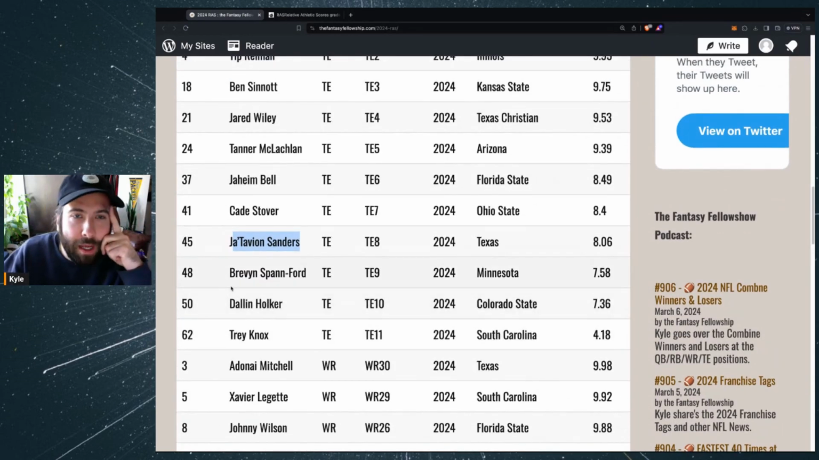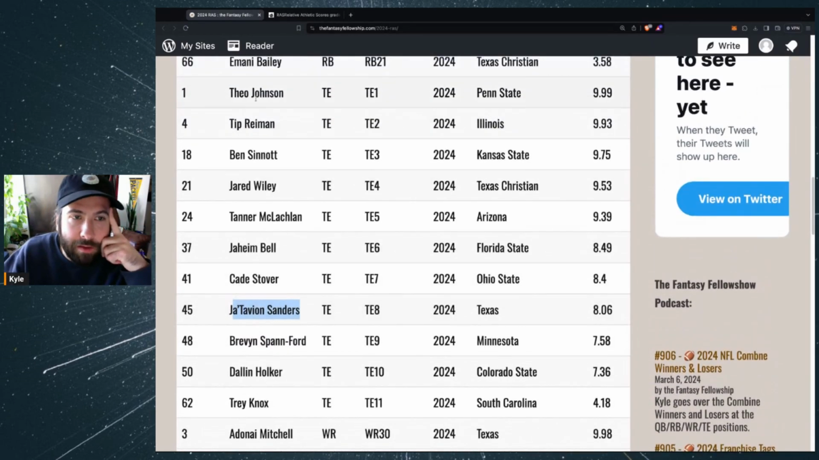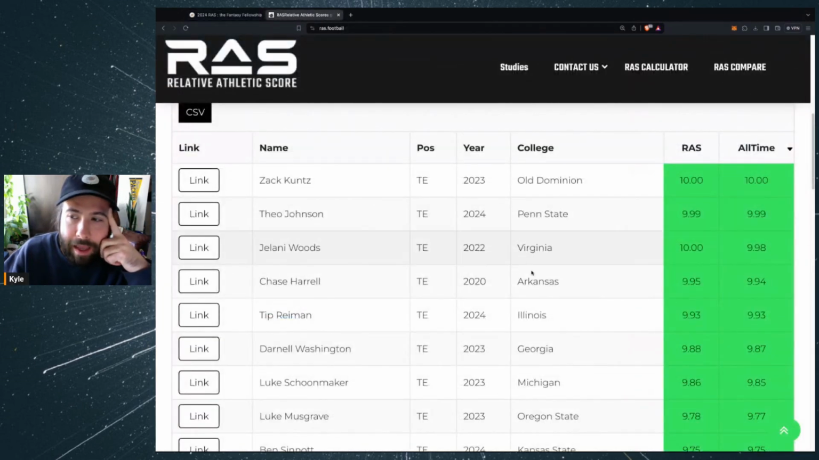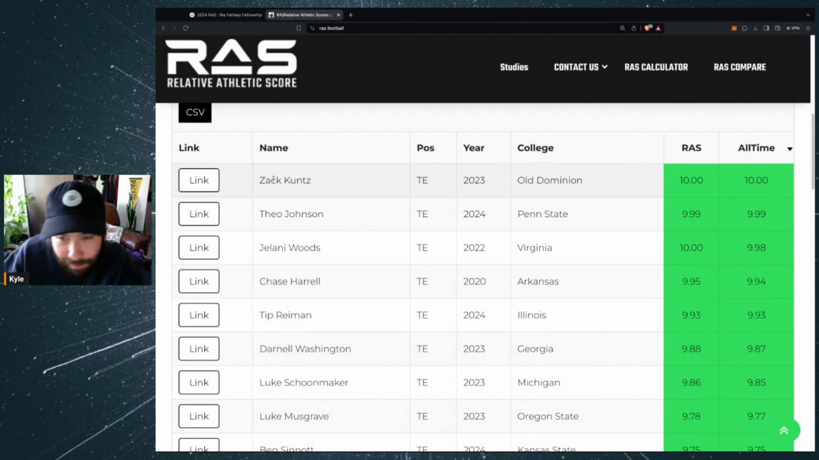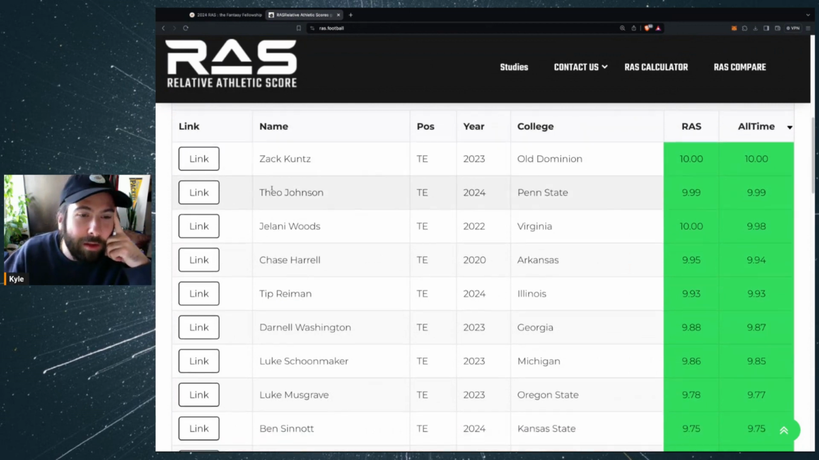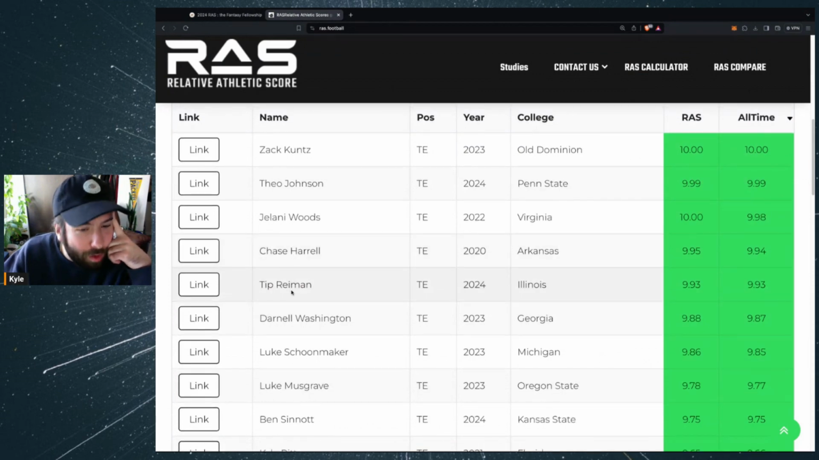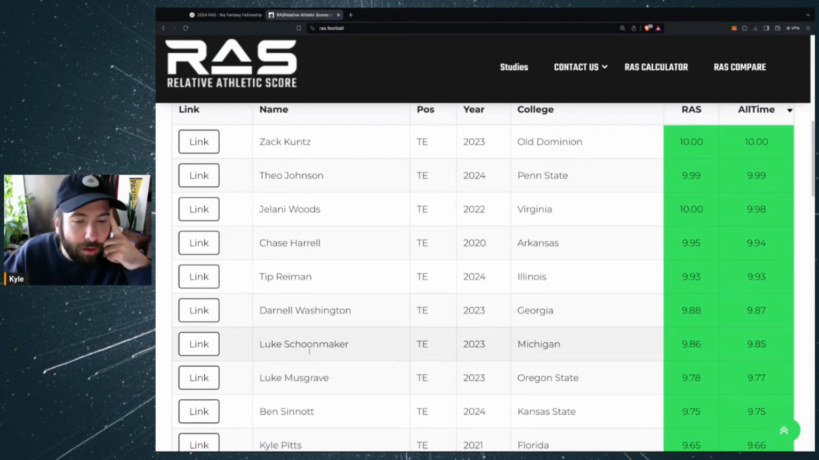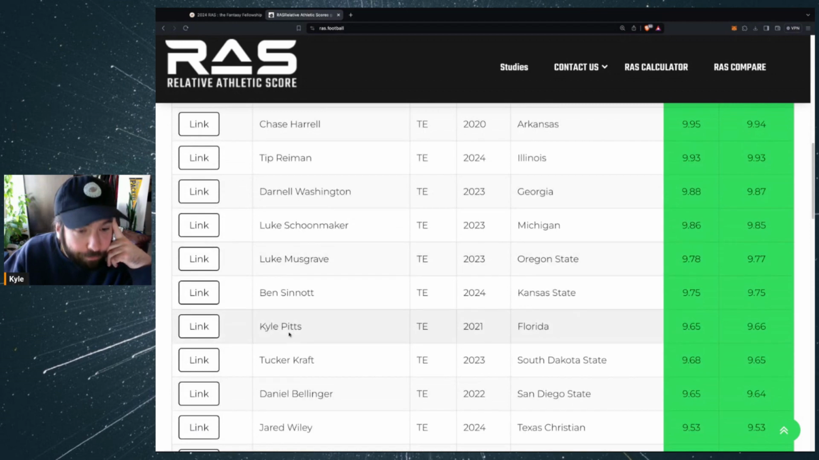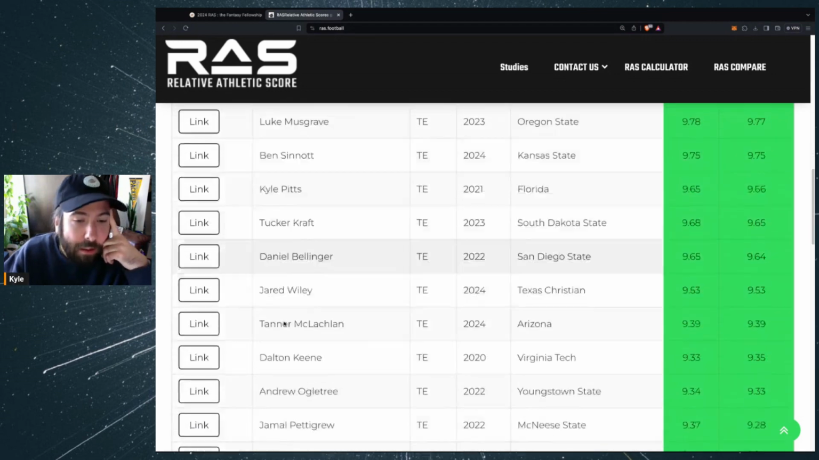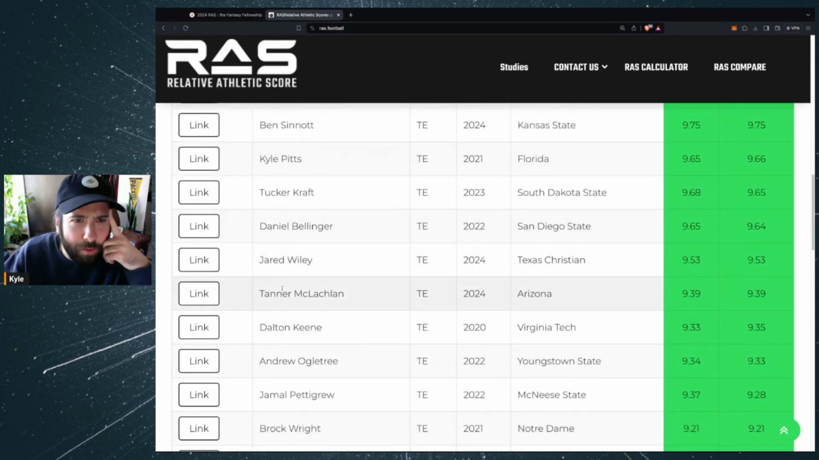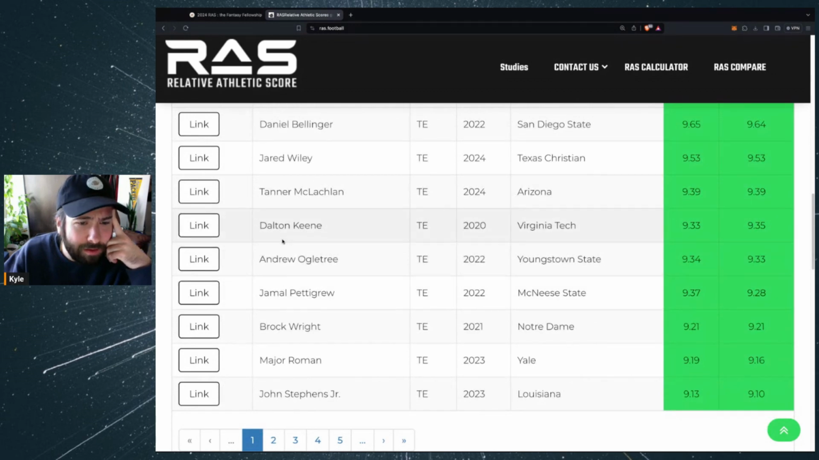No Brock Bowers yet, but it is interesting to note that these guys are freaks up here. Theo Johnson and Tip Reiman. Looking back at the last previous years, Zach Kuntz, never saw him in the NFL last year, but there's Theo. Jelani Woods, don't know who Chase Harrell is, but Tip Reiman, Darnell Washington, Luke Schoonmaker, Luke Musgrave with a high score, Kyle Pitts, Tucker Kraft. A lot of guys from the 2024 class are at the top of this list. So that's good to see.